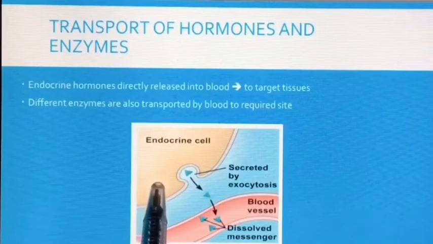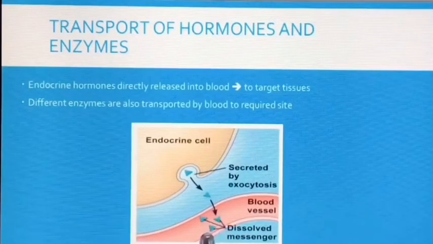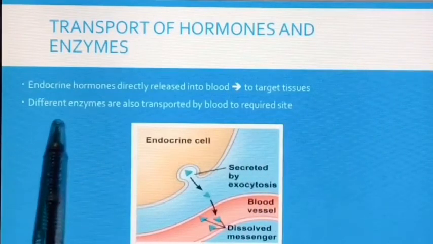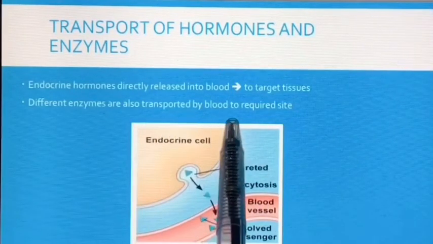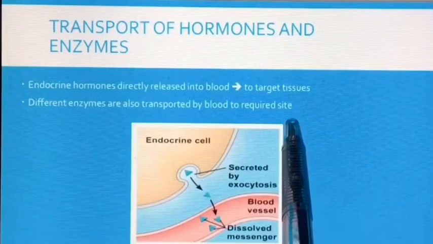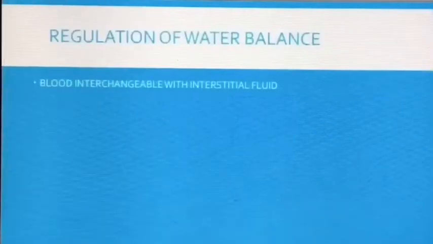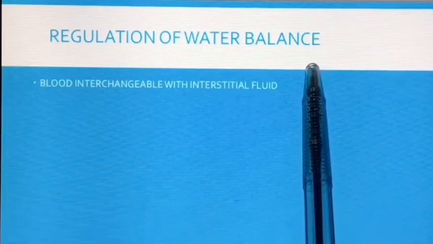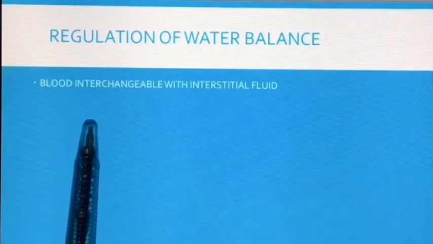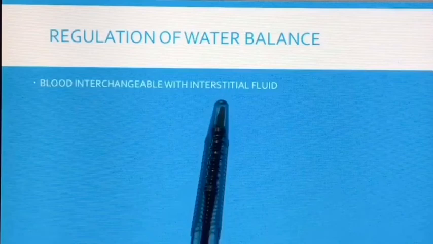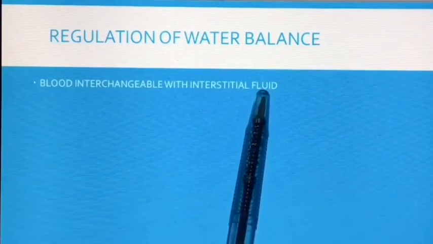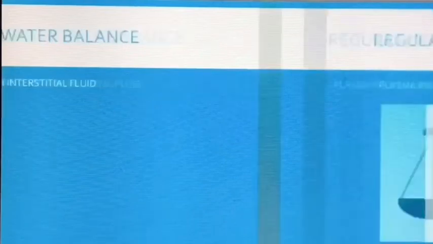The endocrine hormones are directly released into the blood to the target tissues, and different enzymes are also transported by blood to the required site for their action. The regulation of the water balance is also by blood. Water content in the blood is freely interchangeable with interstitial fluid. This helps in regulation of the water content of the body.